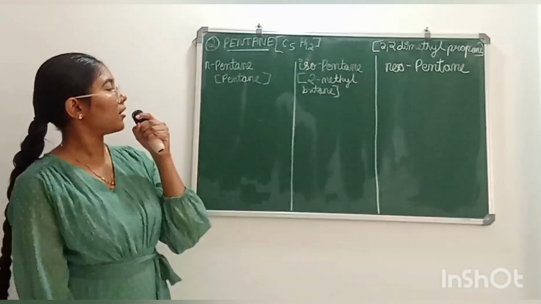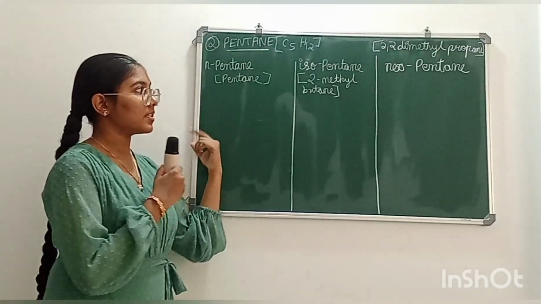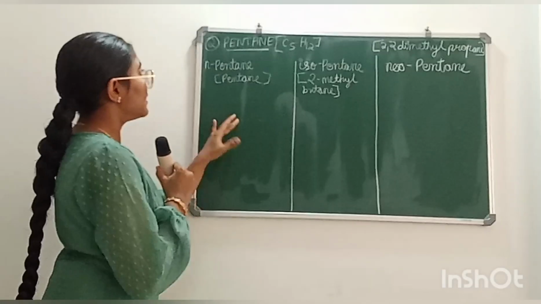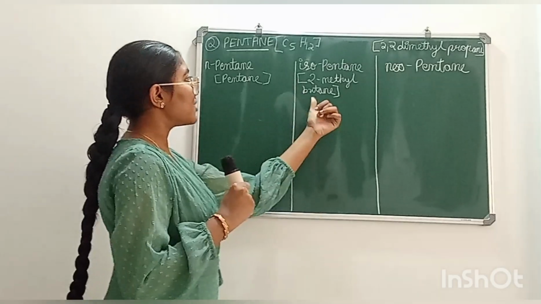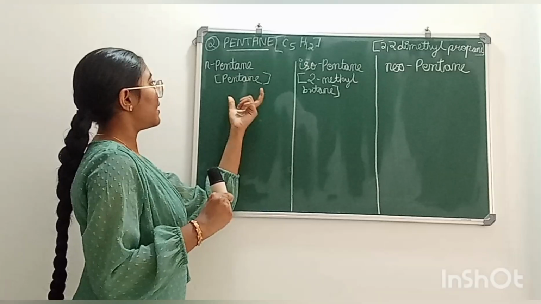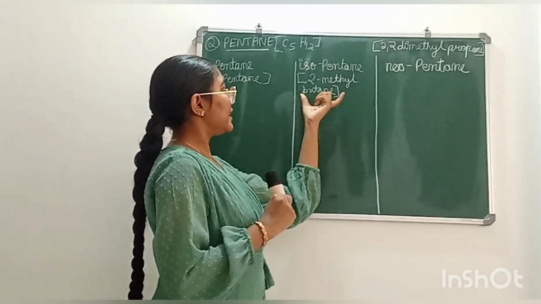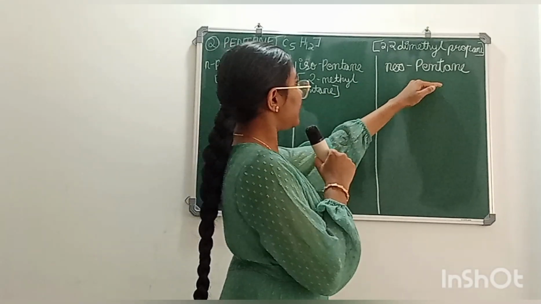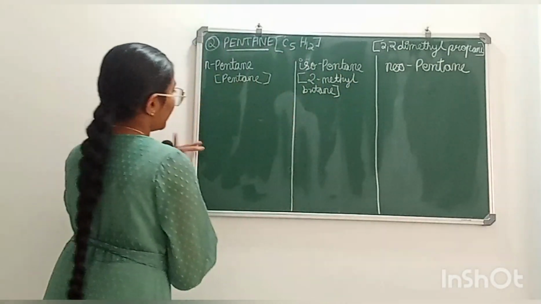Now let's draw the isomers of pentane. In alkanes, the isomers of butane and pentane are chain isomers only. Now there are three isomers of pentane. First is n-pentane, second is isopentane, and third is neopentane. The IUPAC name of n-pentane is pentane. The IUPAC name of isopentane is 2-methylbutane, and the IUPAC name of neopentane is 2,2-dimethylpropane. Now let's draw n-pentane.